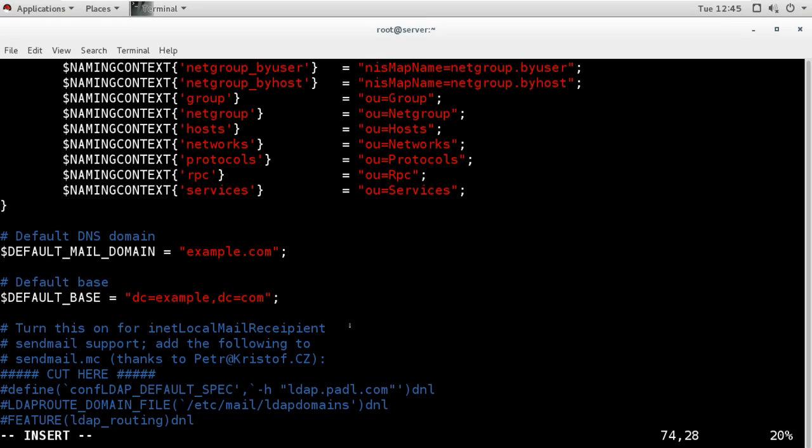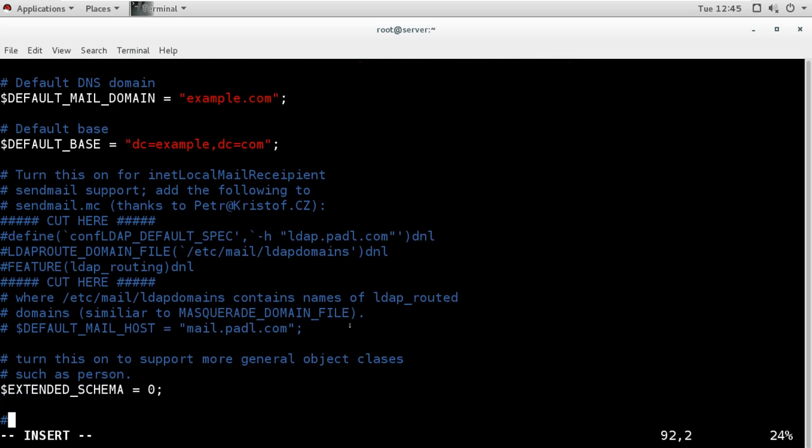Then on line number 91 we have the option to enable the extended schema. It is disabled as 0, so I enable this one. It is to turn this on to support more general object classes such as person. So okay, we have done these changes and we will save this.